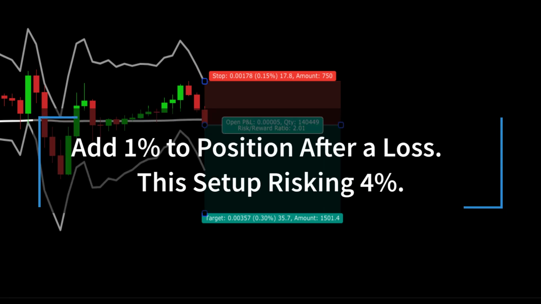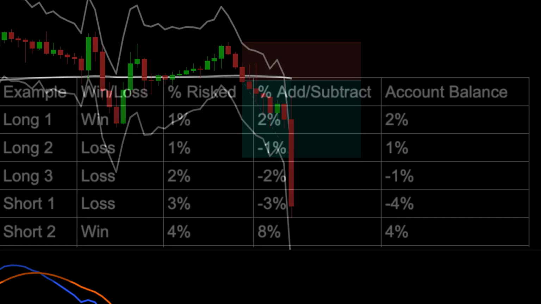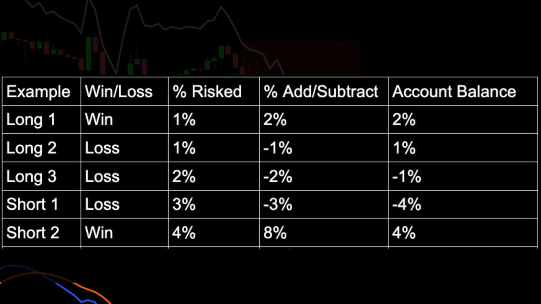I am going to add another 1% to our risk from the previous losing trade. So on this setup, the risk will be 4%. And this one hits our target of 2-to-1 for an 8% gain. And now the account is up to 4%.